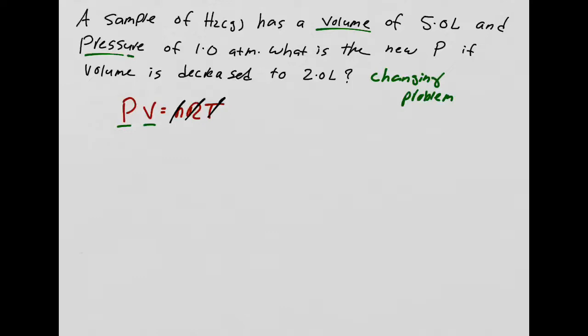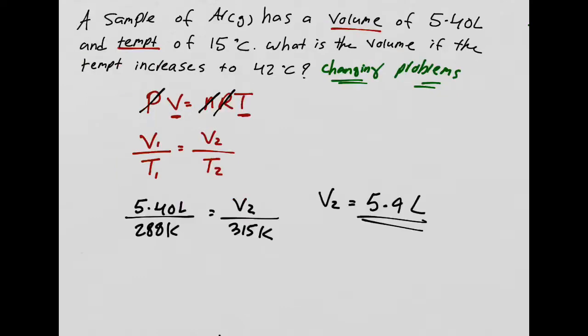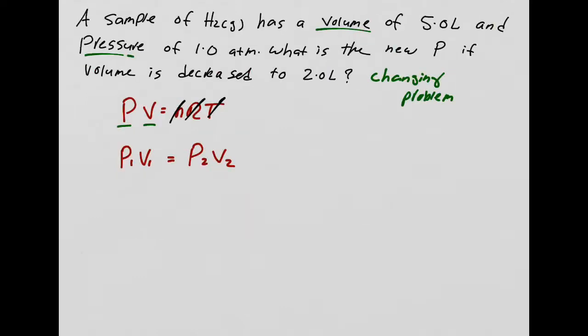These are already on the same side, right? So I can write down P1 V1 equals P2 V2. They were already on the same side. Okay, I'm going to plug it in, right? The same thing that we did over here. Nothing has changed.